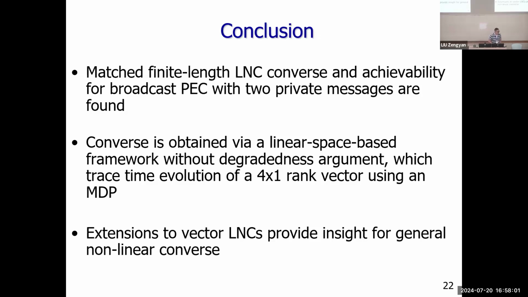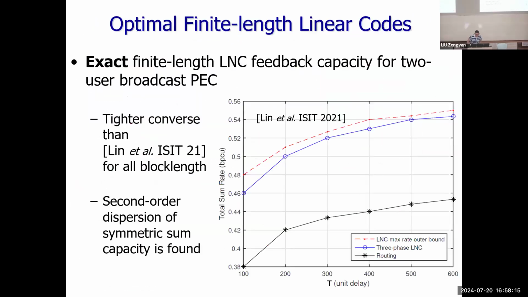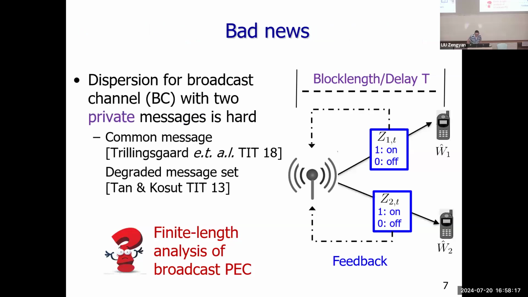Thank you for the great talk. I have a question. How does this result generalize to the setting where the feedback has some delay to it? Oh, currently our model is causal feedback. At time t, it only knows the erasure at time t minus 1. So the delay is already included.